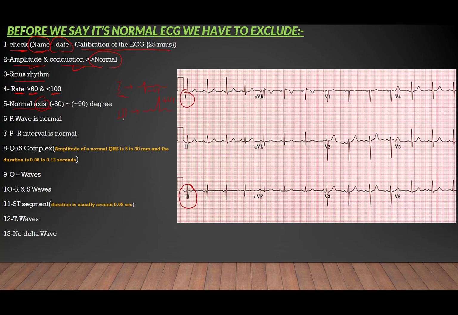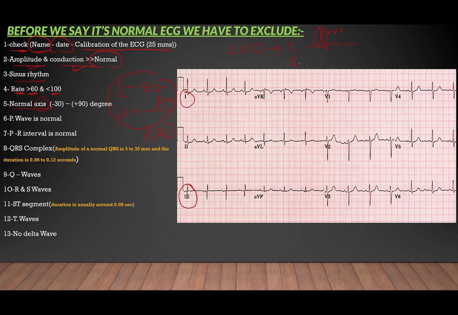Okay, in the case of left axis deviation, lead 1 has the most positive deflection, like that. This is lead 1, while lead 2 and lead 3 are negative.